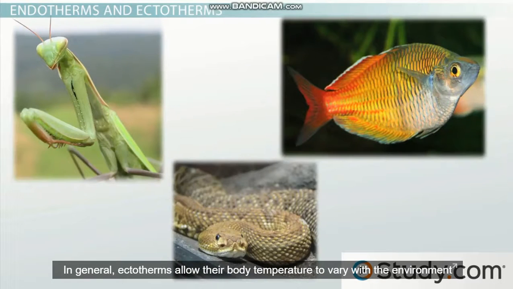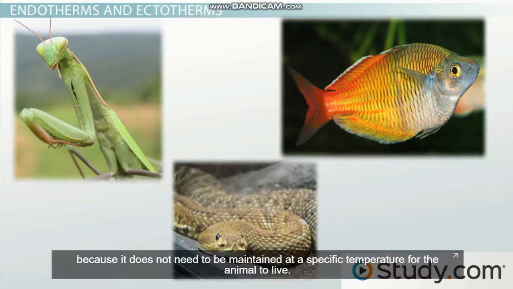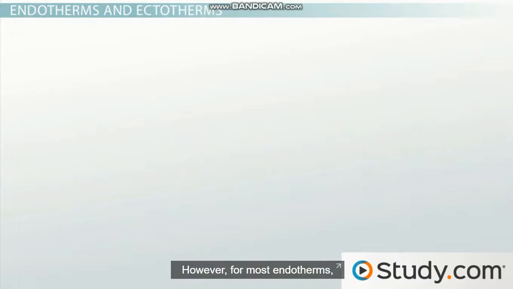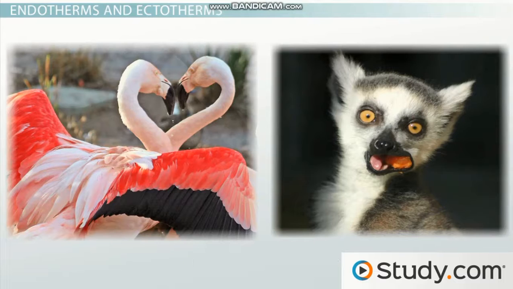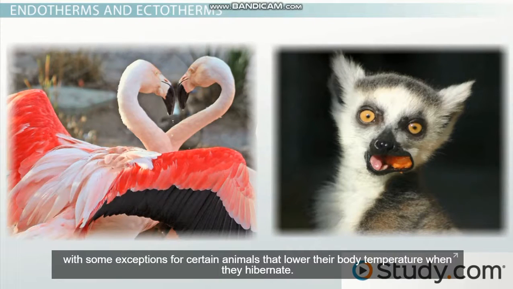In general, ectotherms allow their body temperature to vary with the environment because it does not need to be maintained at a specific temperature for the animal to live. However, for most endotherms, body temperature must be maintained within a very narrow range at all times in order for the animal to live, with some exceptions for certain animals that lower their body temperature when they hibernate.